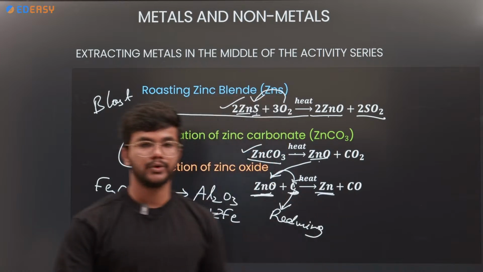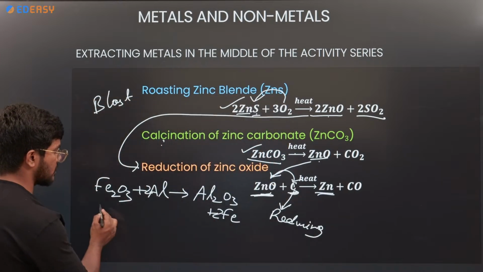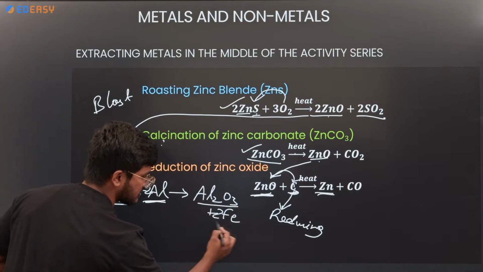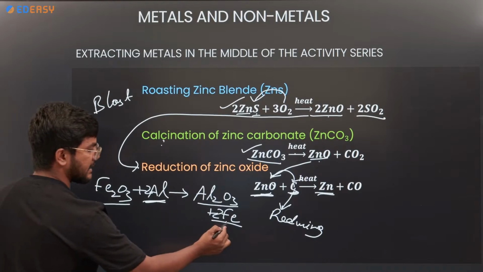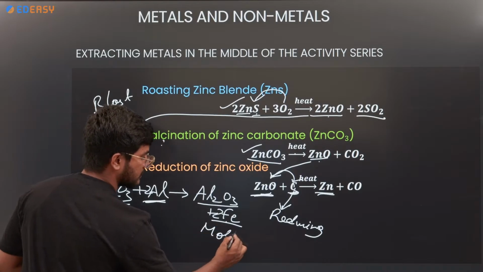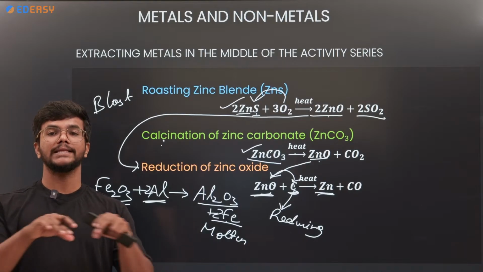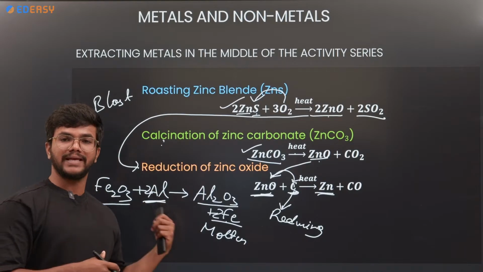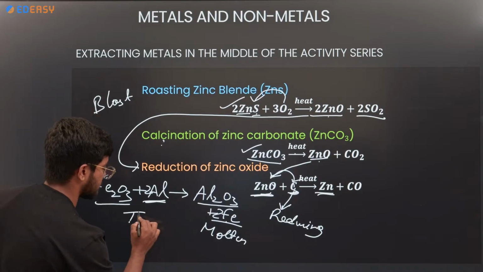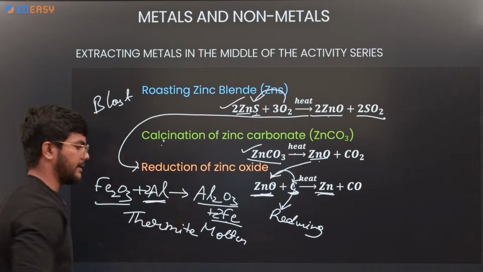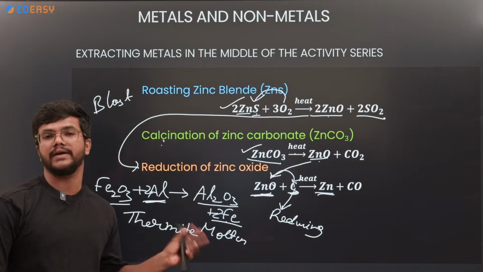So how can we produce this molten iron? When iron oxide reacts with aluminum, it gives aluminum oxide plus iron. This iron will be in the molten form. This molten iron is used to join the railway tracks. So this method is called the thermite reaction, thermite process. Remember, this is very, very important.